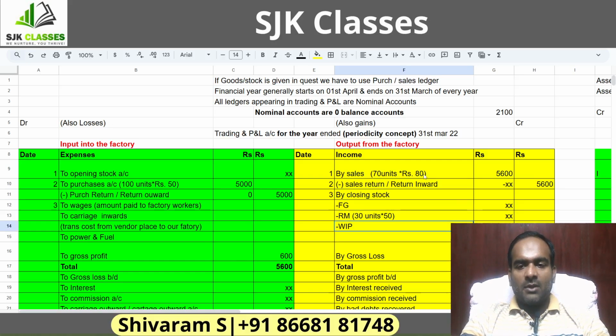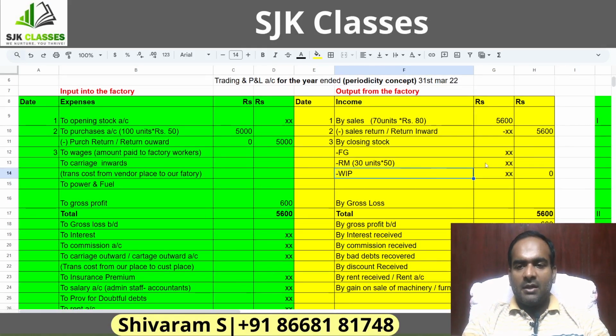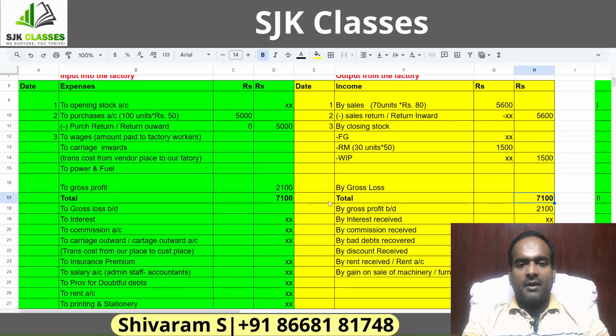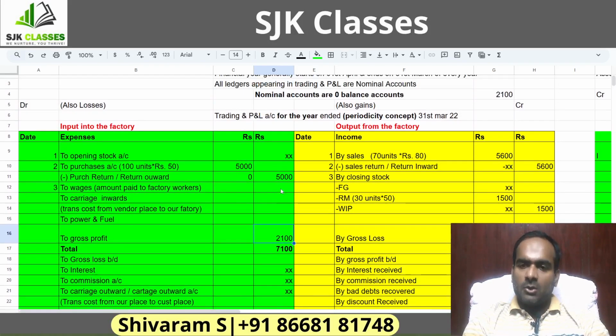So for 30 units, what will be the value? 30 into 50, the amount is 1500. Now tally this account, you'll get the answer. Credit side, the amount is heavier, it comes to 7100. Take it to the debit side. Now the profit is 2100. Mathematically, what should be my profit? 2100. It is 70 units into 30 rupees.